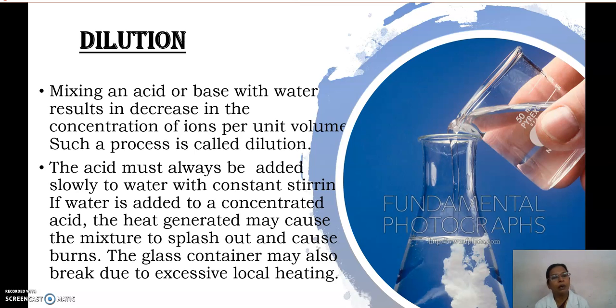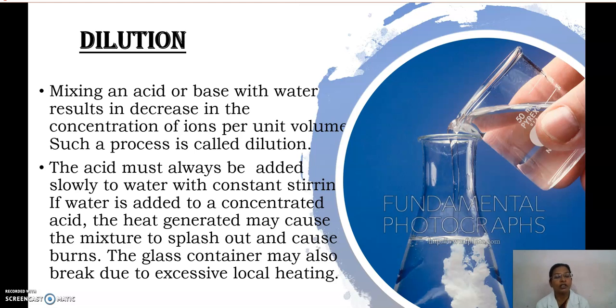So when we are diluting with water, what is happening actually is that there is a decrease in the concentration of ions per volume. That means if you are taking concentrated hydrochloric acid, if you add water, what is happening?